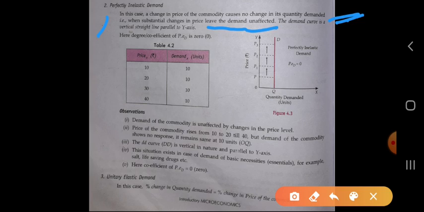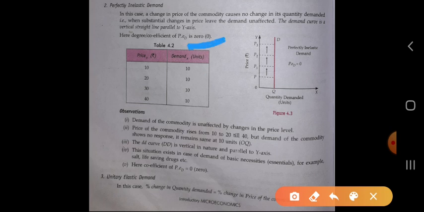Here the price changes but the demand is unaffected. The demand curve is a vertical straight line parallel to the y axis. Here the curve will be vertical like this, parallel to the y axis. So here the coefficient of price elasticity of demand is 0.